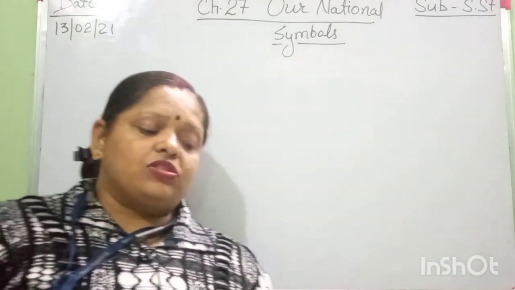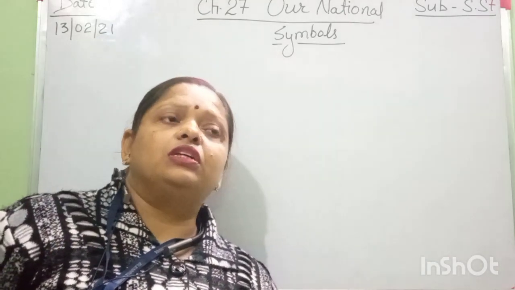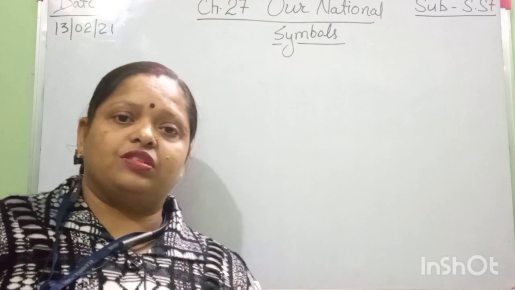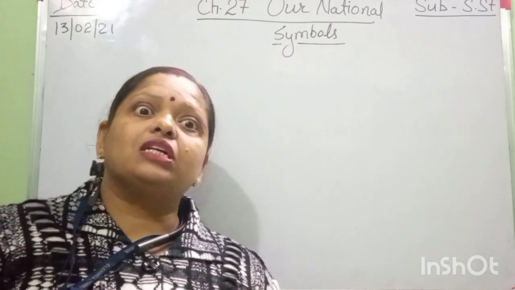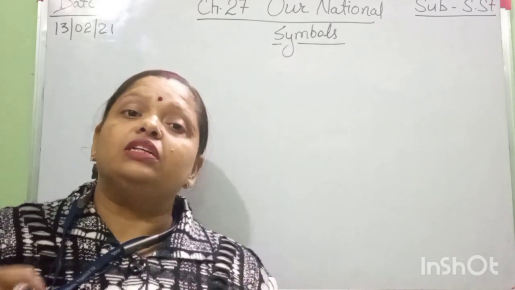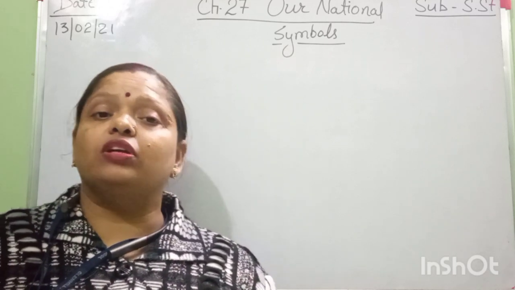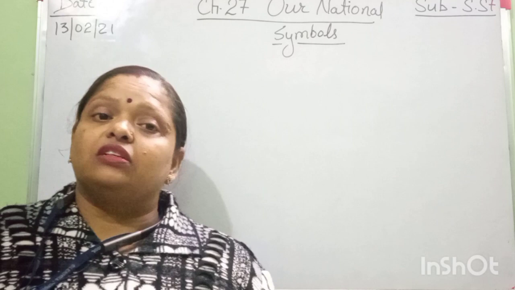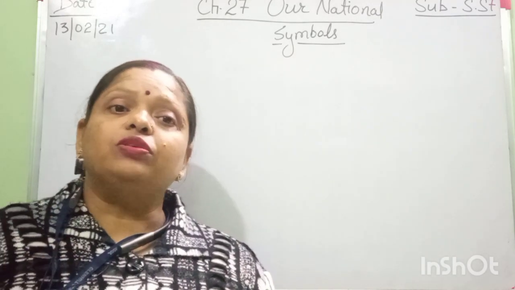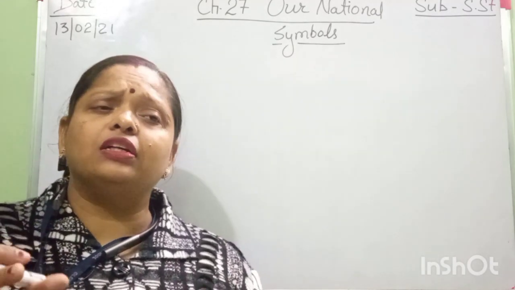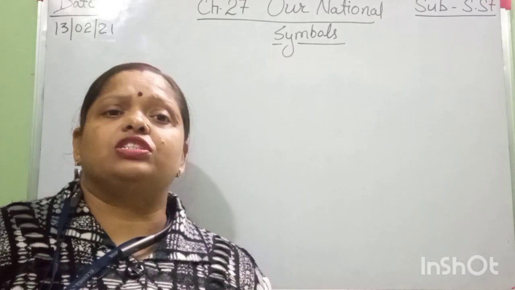In the previous class all of you read about the national flag and national symbols. But in this chapter you read deeply about what our national flag is and why we need it. You have to learn many things from this chapter.